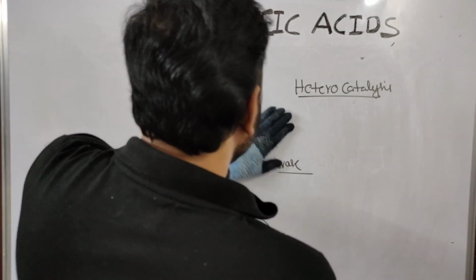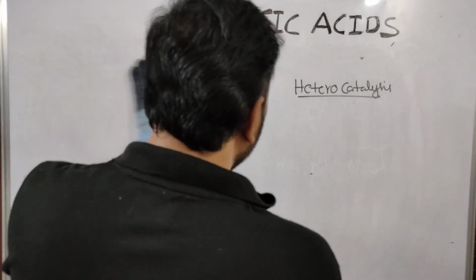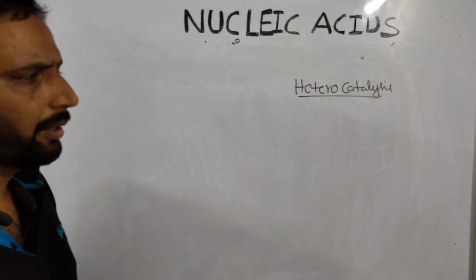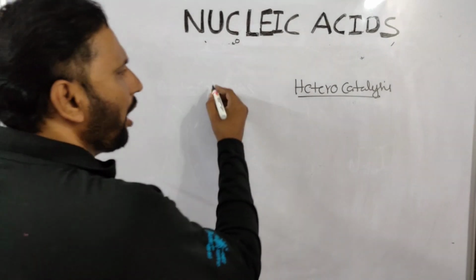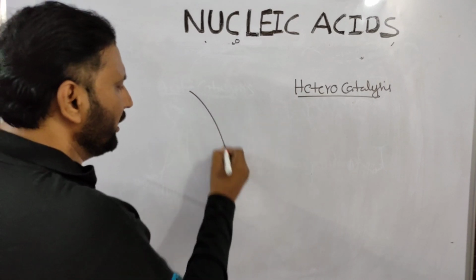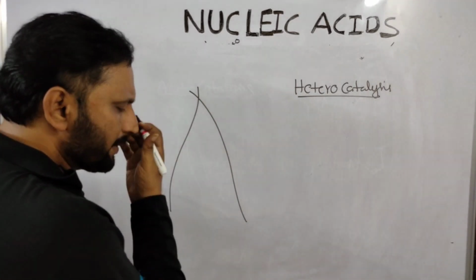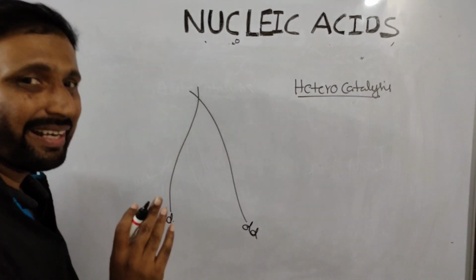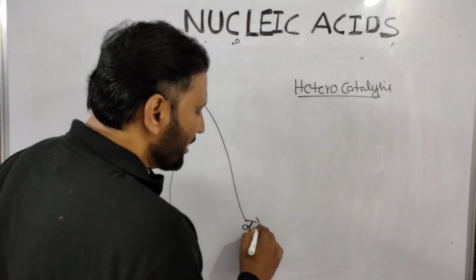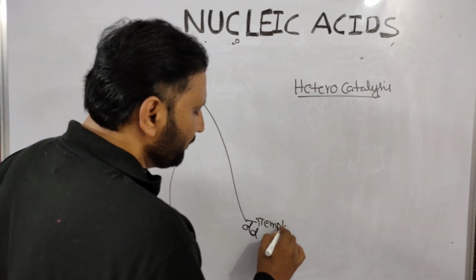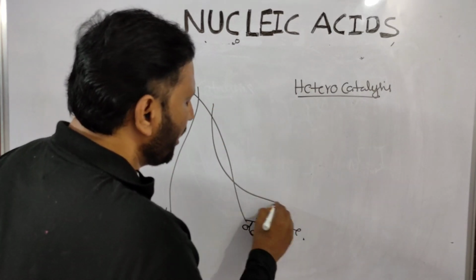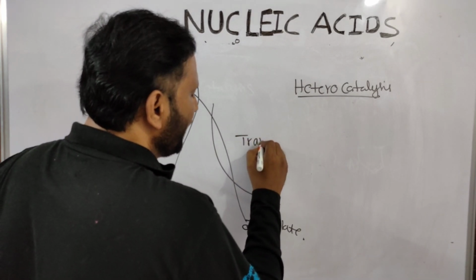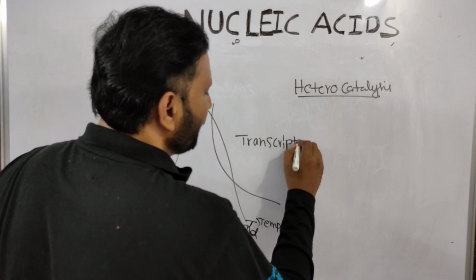Whereas in heterocatalysis, all the RNAs are formed from the DNA. Remember that one. That may be mRNA, messenger RNA, or rRNA, or tRNA, anything you take. So in heterocatalysis, actually this is the DNA, two strands. In the two, this one is old strand, this one is also old strand. In that only one strand acts as template, not two strands, which forms RNA by a process called transcription.